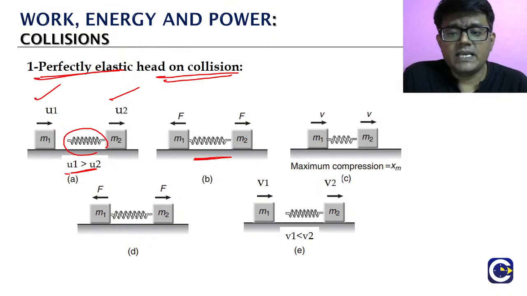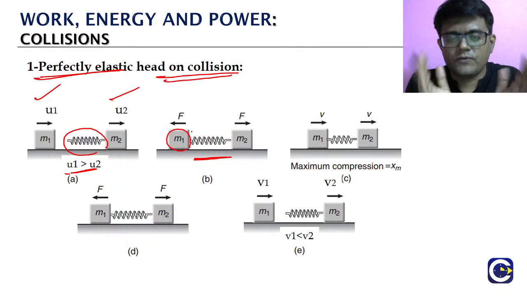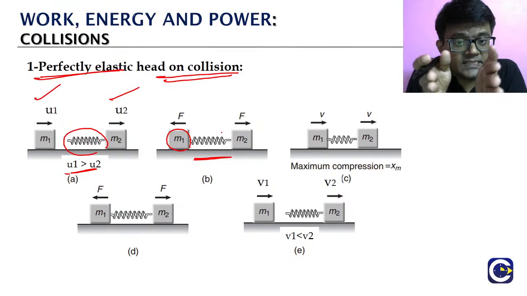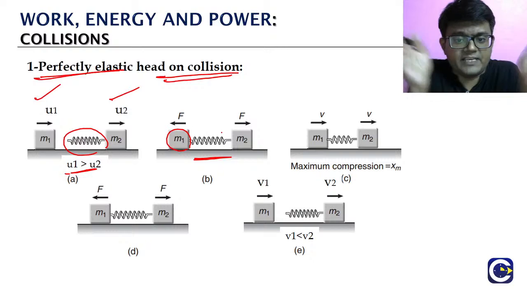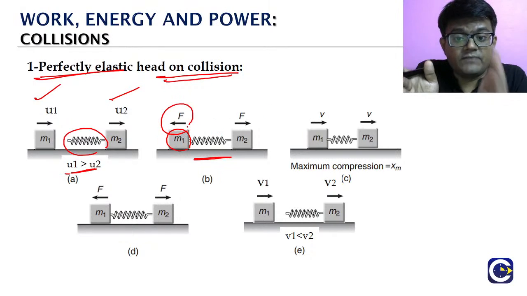So to better visualize, think of it like a spring is there. Once the contact happens, m1 is coming and touching that spring. Once it touches, there will be a tendency for the spring to get compressed. When the spring is getting compressed, the spring wants to push things away. Look at this carefully. Spring force acting on m1 will be to the left.